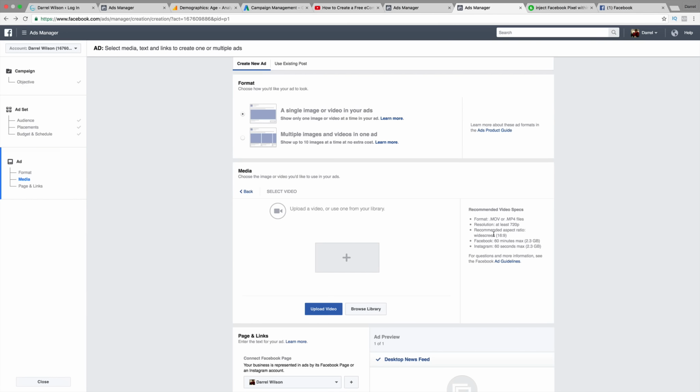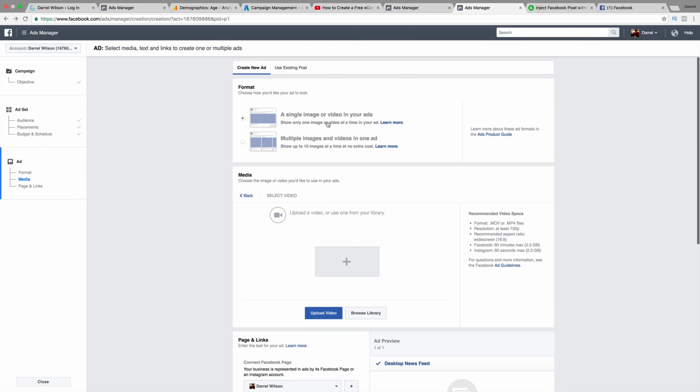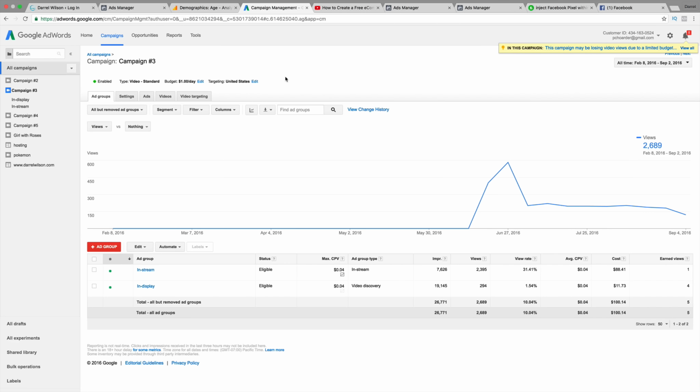But actually, let me show you guys the difference between single images and videos. I'm going to give you a quick tip from my AdWords campaign. So this is my AdWords campaign, right? This is for one of my videos. Now, you see where it says in stream right here? You see the view rate I have? This ad is playing with a video. The in display is just an ad on the side. It's just a little picture, a very small picture, but the in stream obviously has a much higher view rate.